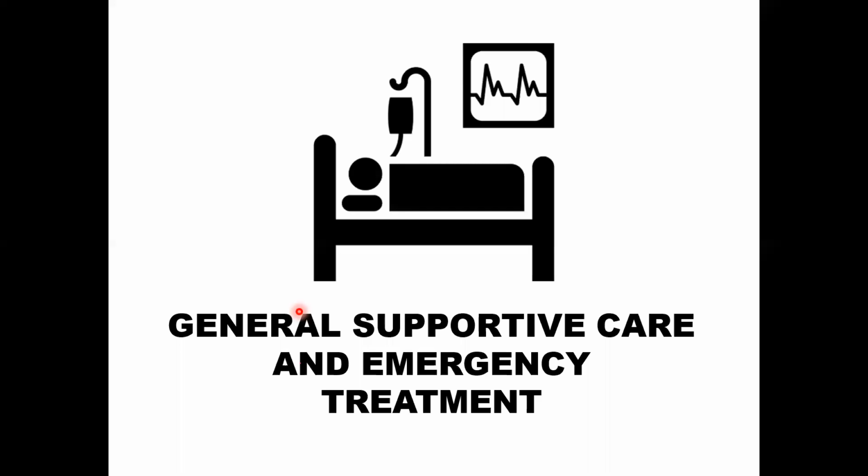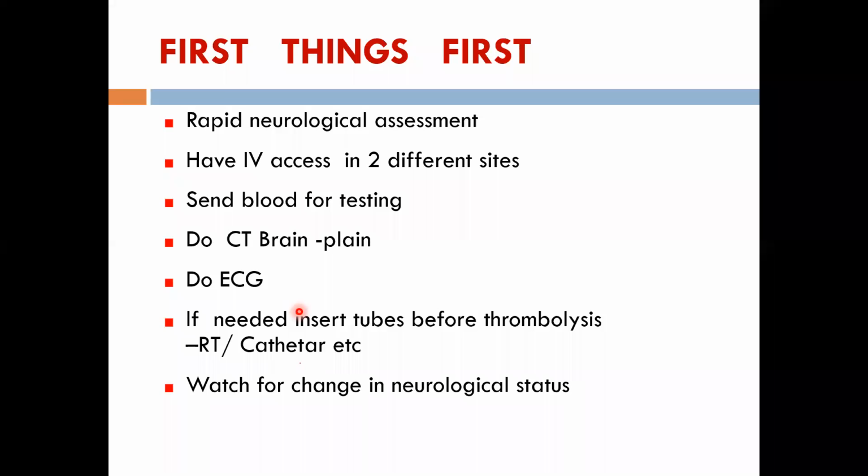Next slide, please. So as soon as the patient comes, within 1 hour, all these have to be done. First, you do a rapid neurological assessment. As I already mentioned, FAST is a rapid neurological assessment. It hardly takes 10 minutes. And then you have what is known as the NIHSS score. I will come into that later. You have the score which will help you to identify mild strokes from severe strokes. The severe stroke, you're not going to thrombolize. The very mild stroke, you're not going to thrombolize. Mild to moderate strokes in between only are going to thrombolize.